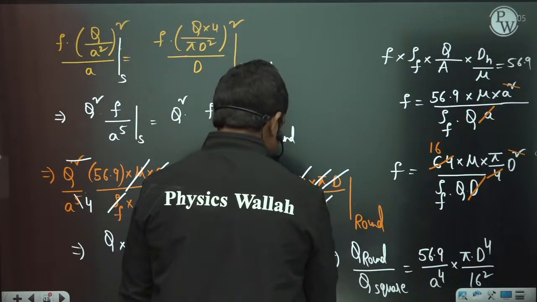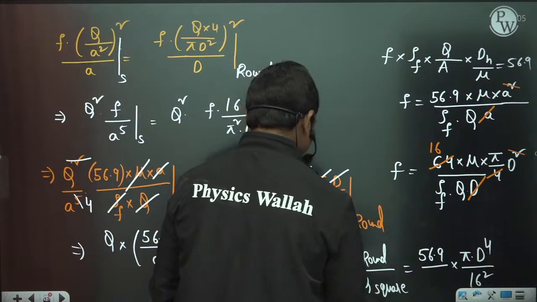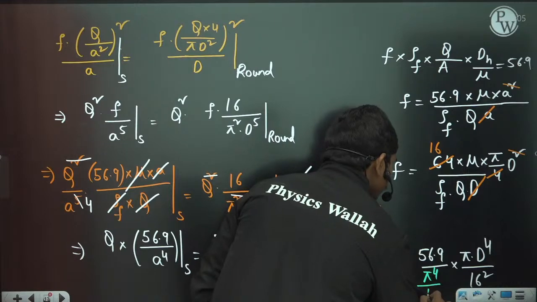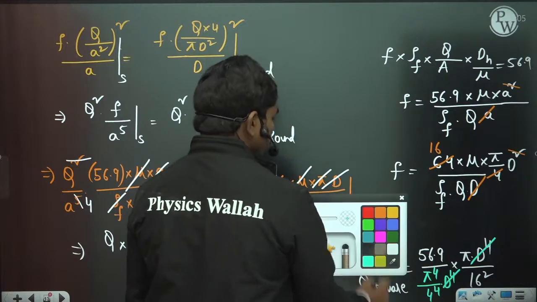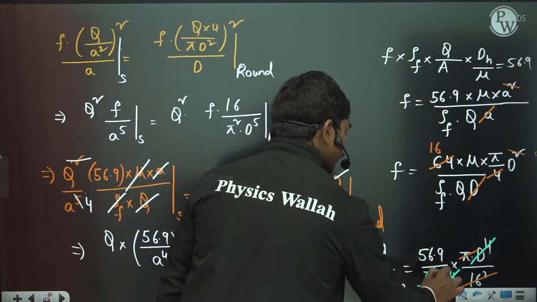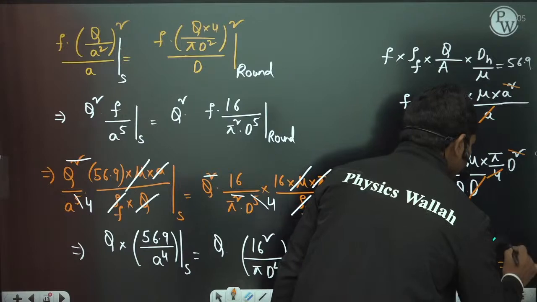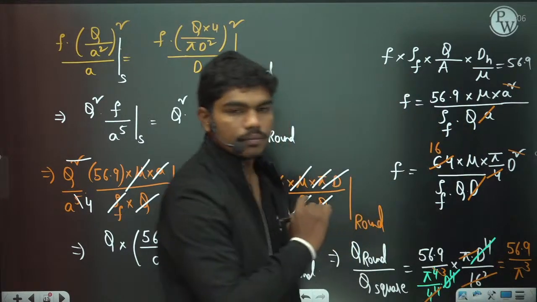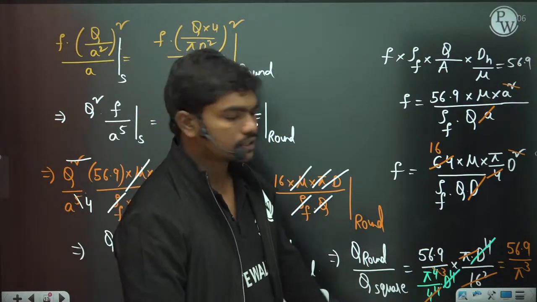So if you replace pi by 4 times d here, pi by 4 times d, so pi power 4 by 4 power 4 times d power 4. Then this d power 4 gets cancelled. This 4 power 4 is same as this 16 square. So pi cancels one time. So 56.9 divided by pi cube is what you have here. Okay, so if you do this calculation, you will get the correct answer.